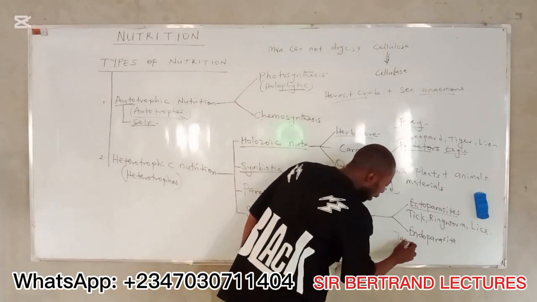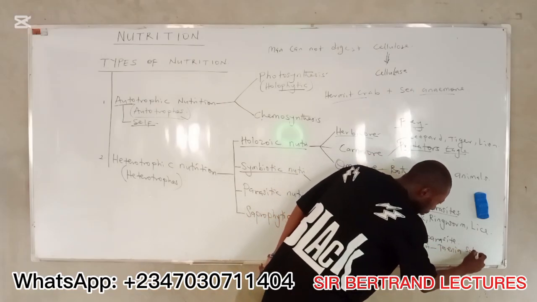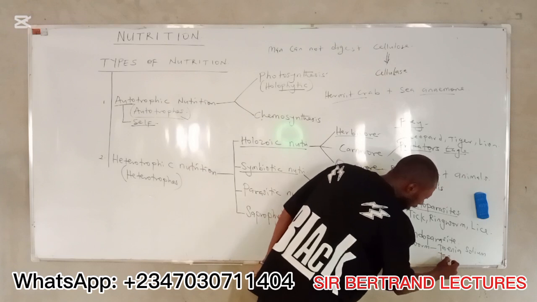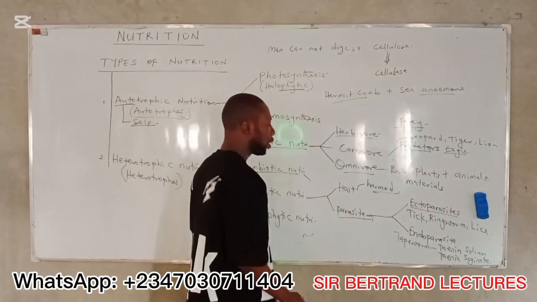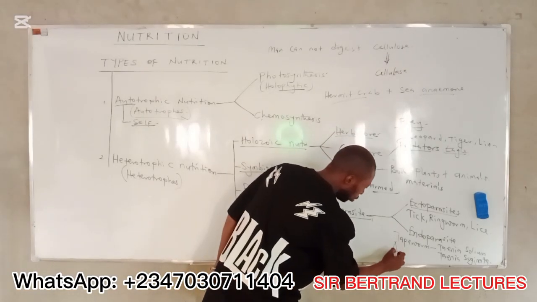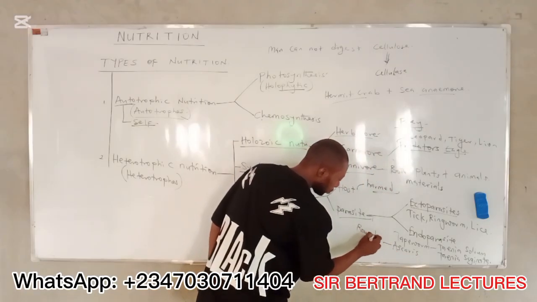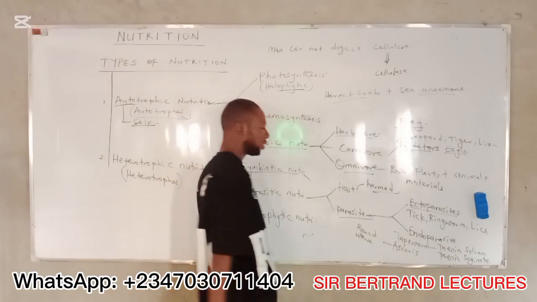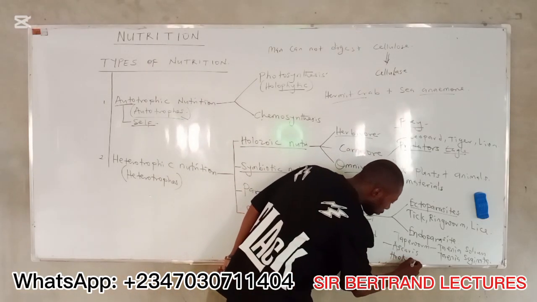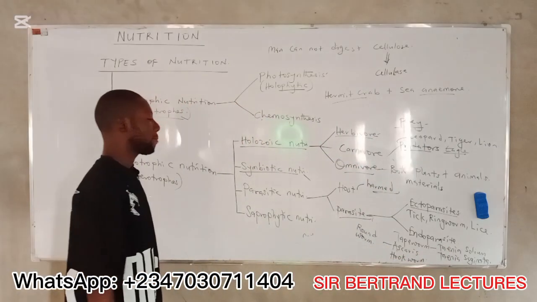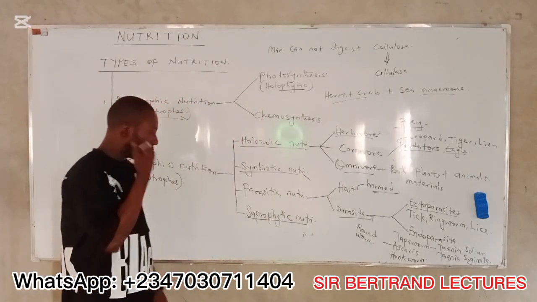Examples are tapeworm, known as Taenia solium and Taenia saginata. These are the two species of tapeworm. Then we have also Ascaris. Ascaris is known as roundworm. Another example is hookworm. All right.